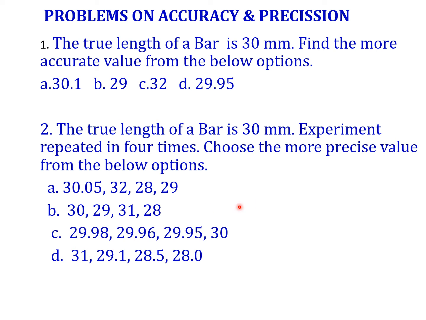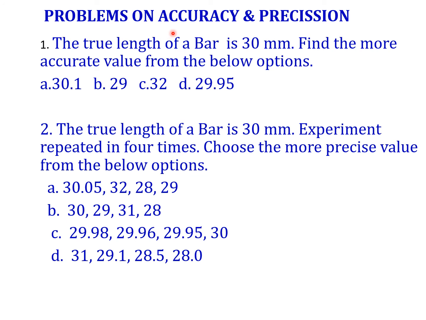So far we have discussed the dynamic characteristics of instruments and problems on accuracy and precision. This is very important. As an engineer, we want to know how systems respond, the various characteristics of instruments, and the importance of accuracy and precision.